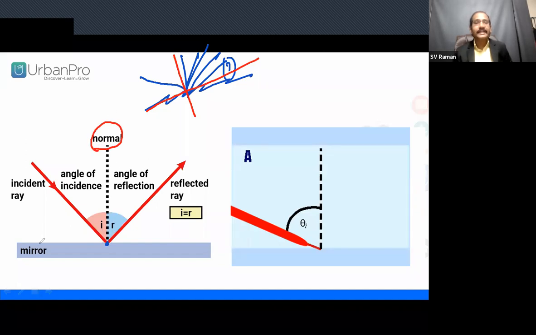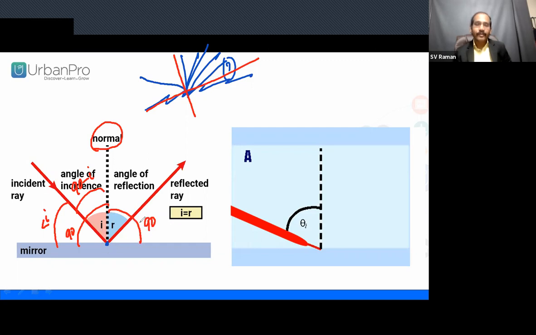The normal divides the plane surface exactly into two parts of 90 degrees each. Now the total angle is 90. Initially we considered this angle as I. Now what about this angle? 90 minus I. Clear? Now again from the normal to the plane surface, this is 90 degrees.